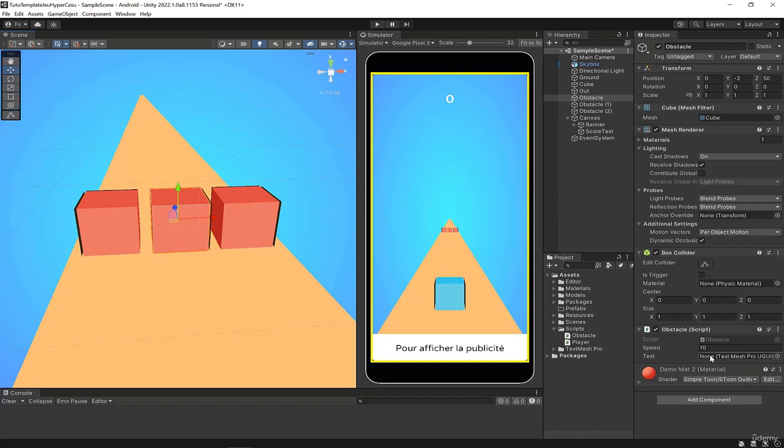Why am I getting it dynamically and not putting it directly here? Simply because there will be no obstacle by default in my game. The obstacles will be generated by script on the fly, and so I need that when the obstacle is added to the scene, I mean when it's created on the scene, at that moment the script goes through the objects of the scene to find the score.